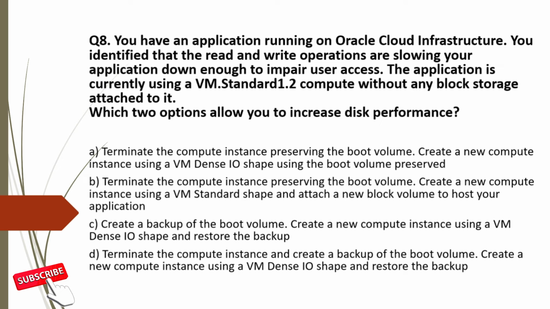So this is correct. Option B. Although the first part, terminate the compute instance preserving the boot volume, is correct, the second part, VM standard shape, is incorrect, as standard shape does not include SSD. Option C. First create a backup of the boot volume, then create a new compute instance using the VM dense IO shape and restore backup.